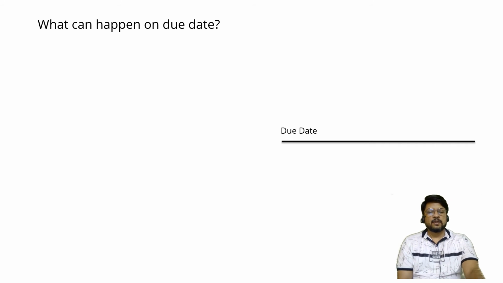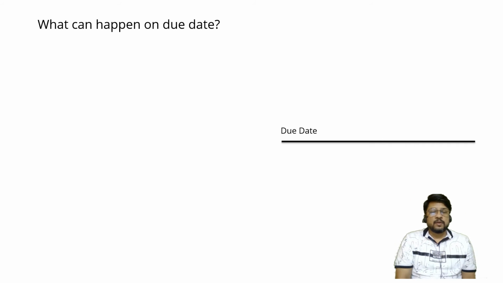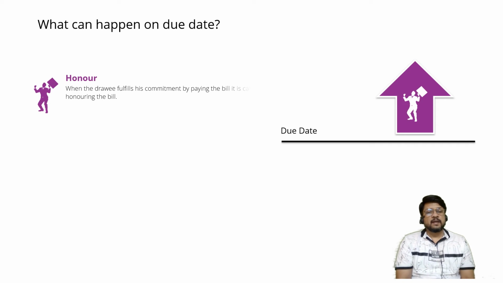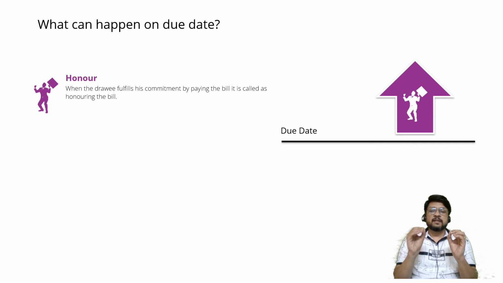Then what can happen? Either the drawer himself or the banker or the endorsee, the person to whom we have endorsed the bill, may go to the drawee's place and demand the bill. Drawee may either honor the bill. What is the meaning of honor? When the drawee fulfills his commitment by paying the bill, it is called honoring the bill.